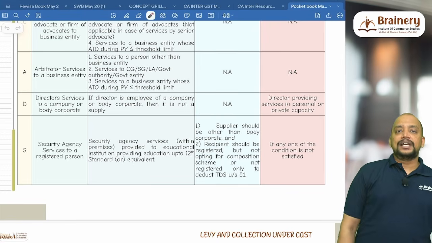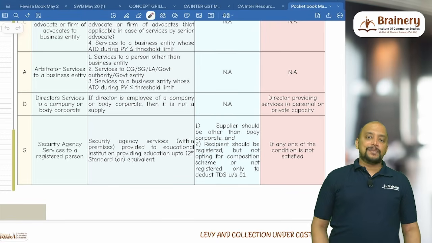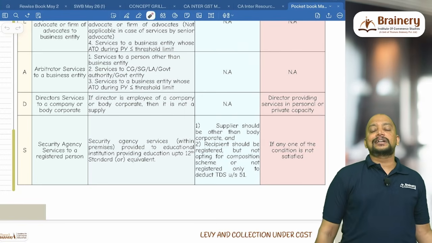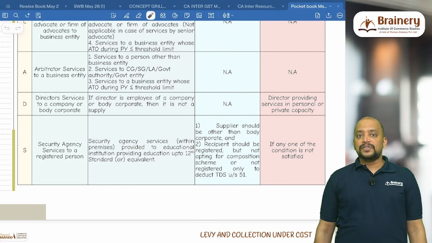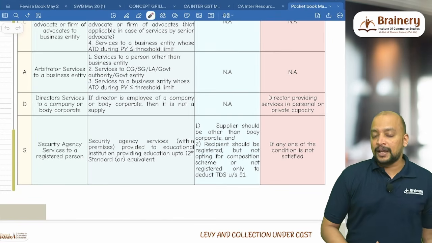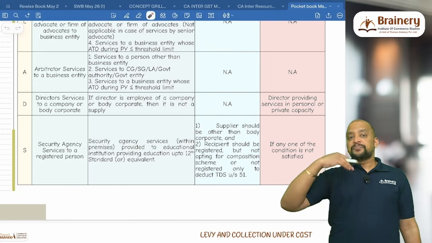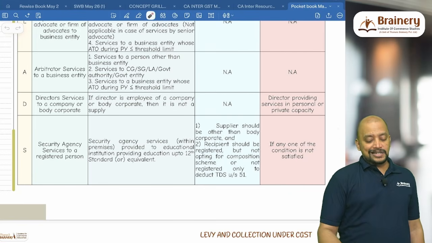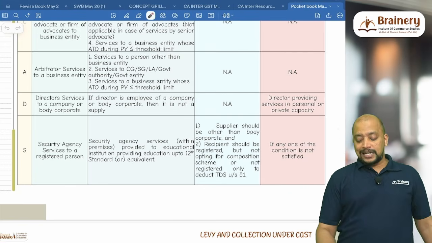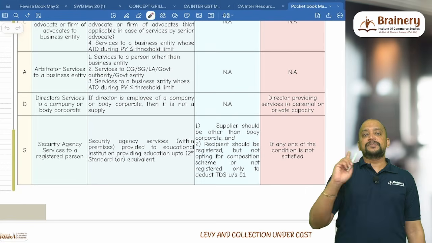So for example, an executive director, whole-time director or managing director, where TDS is deducted under section 192 in the hands of the company. Then in that case, the director is an employee, so it is not a supply. Otherwise, the director will be covered under supply, where the company or body corporate will pay GST under RCM. That is this point. We don't have any condition for RCM, but for non-applicability of RCM, we have one point.